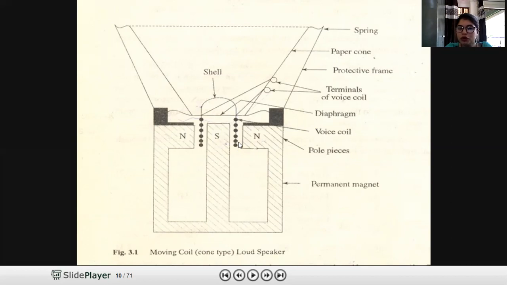When they move to and fro, the magnetic lines will be cut and flux will be induced accordingly. If they are moving to and fro, naturally this diaphragm will move, and because of the electrical signal, mechanical vibrations will be produced in these coils. They will move up and down, and the diaphragm will move up and down. As the diaphragm moves, it will provide tension, and according to that, sound energy will be produced.